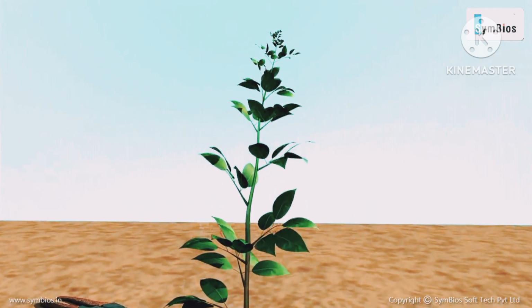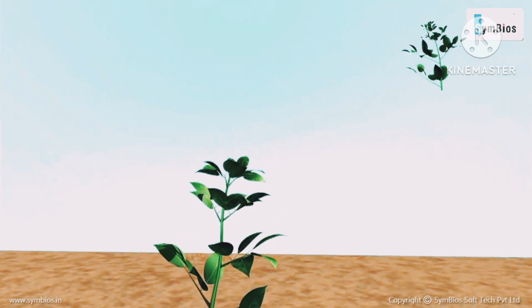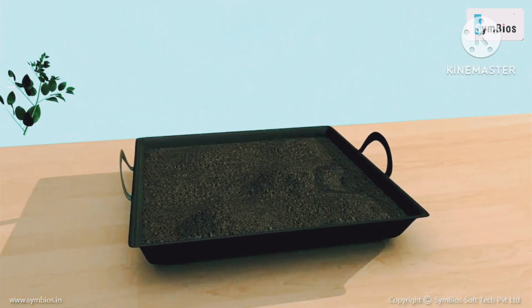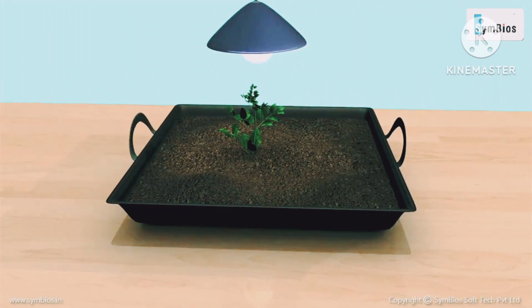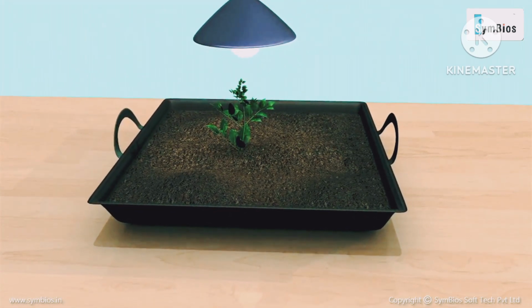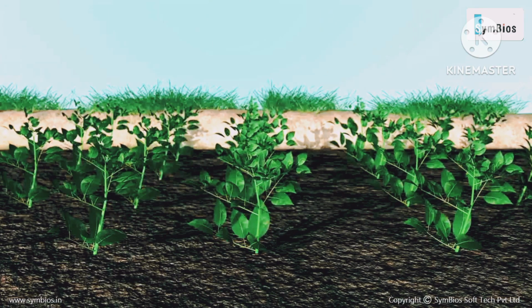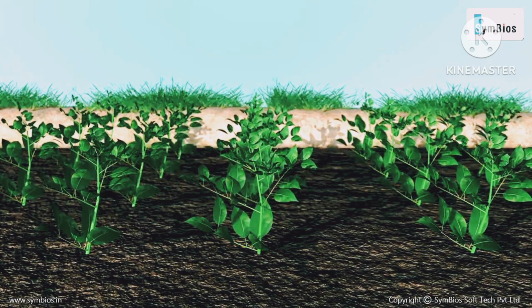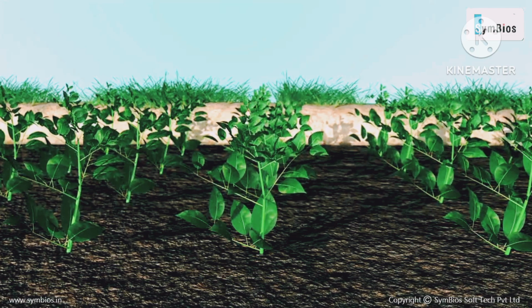In tissue culture, a piece of tissue is cut off from the growing tip of a plant and kept in a nutrient medium under controlled conditions. The hormones present in the nutrient medium help in cell division. It leads to development of roots and shoots. These plantlets are then grown in moist soil.